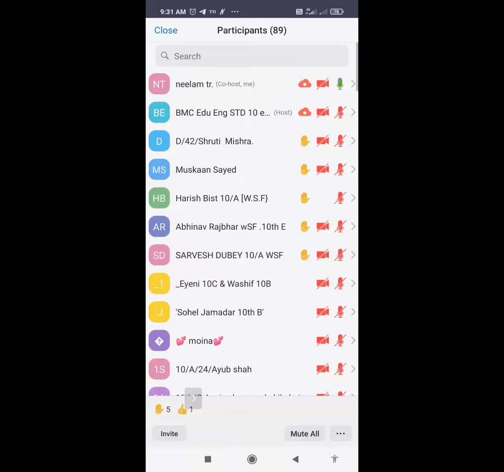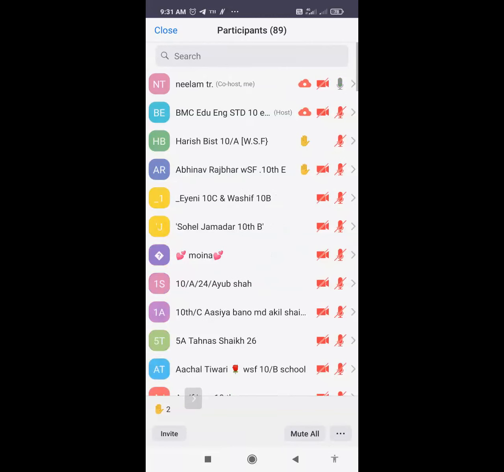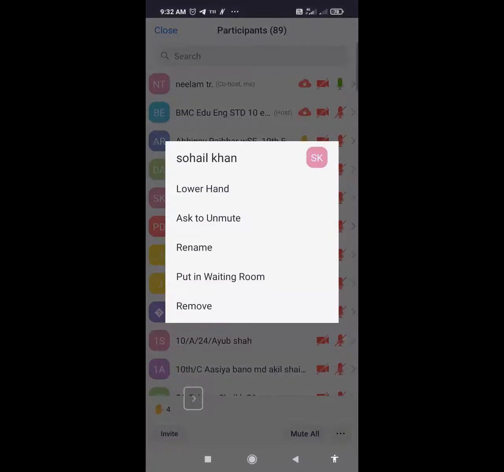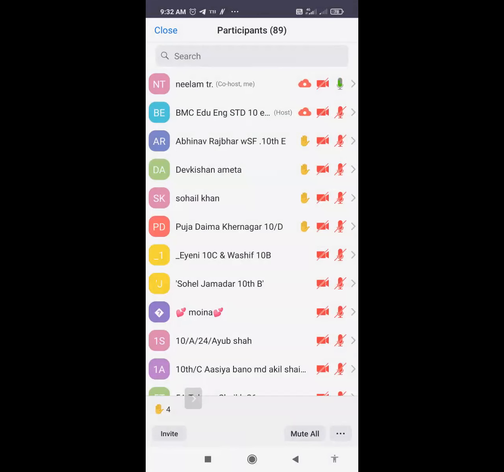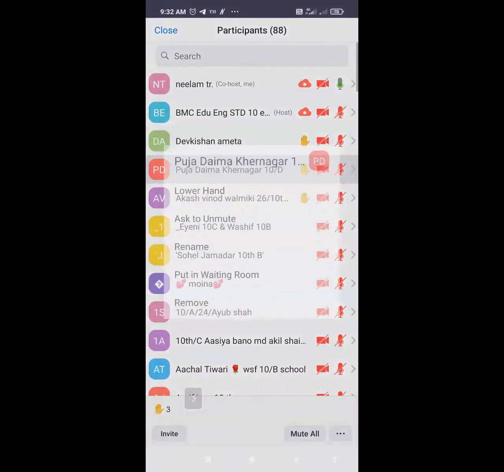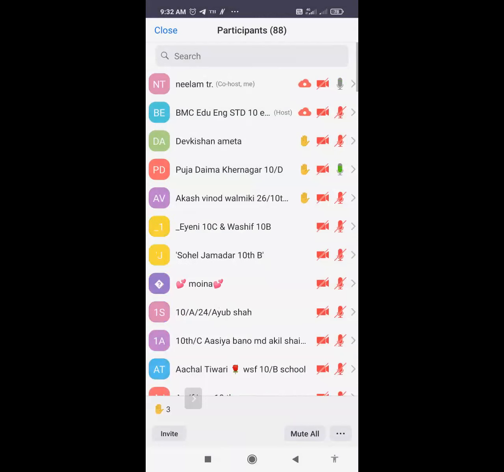Now we'll see the next type of questions they're asking you. AP. So tell me one thing, what is the weightage of AP? Let's revise this. Sohail Khan is going to tell me, what is the weightage of this lesson? Sohail, tell me. Okay, Pooja, tell me the weightage of AP. 8 marks. Very good, 8 marks.